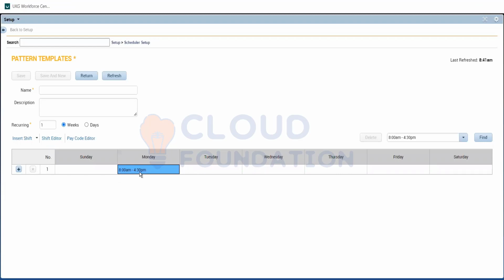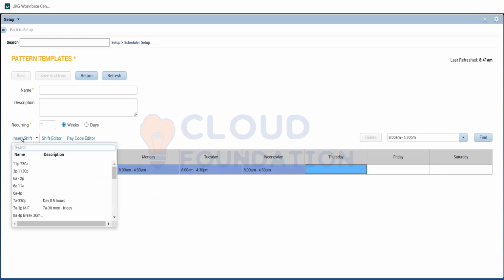Now I have assigned 8 a.m. to 4 p.m. by clicking on insert shift. Again, Tuesday and Wednesday are going to be the same thing, so I can directly copy from here. Right click, copy, right click, paste, right click, paste. And again, Thursday, we are going to have a different shift.